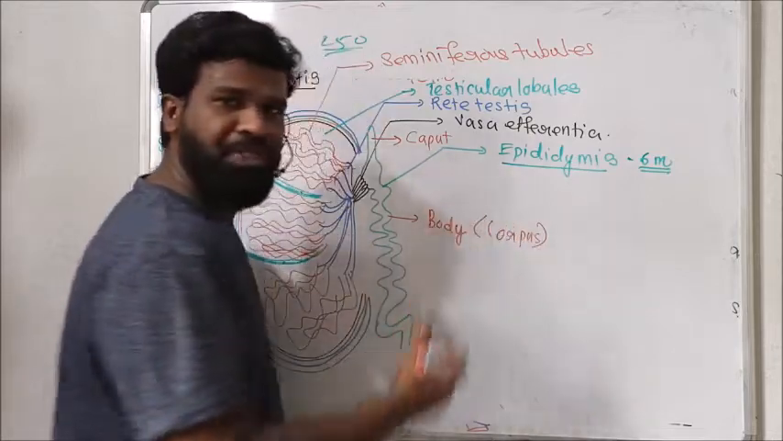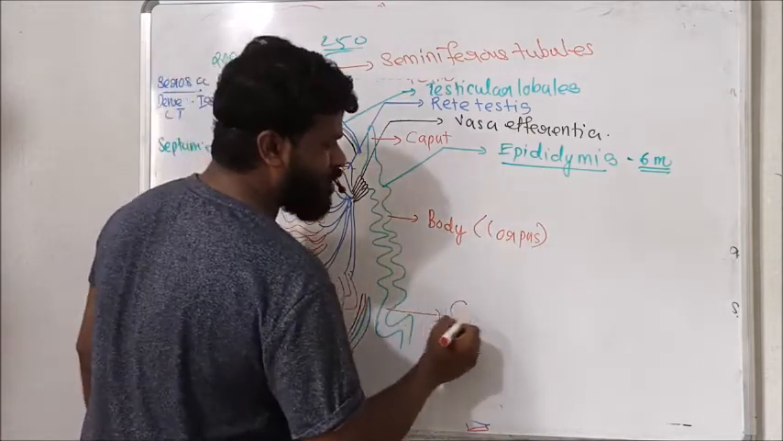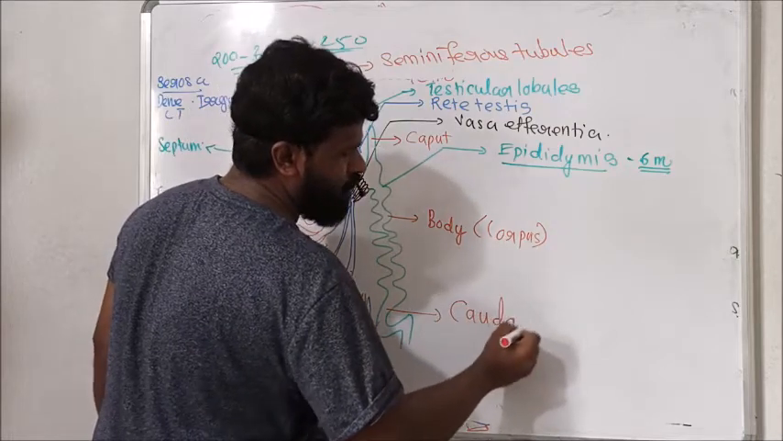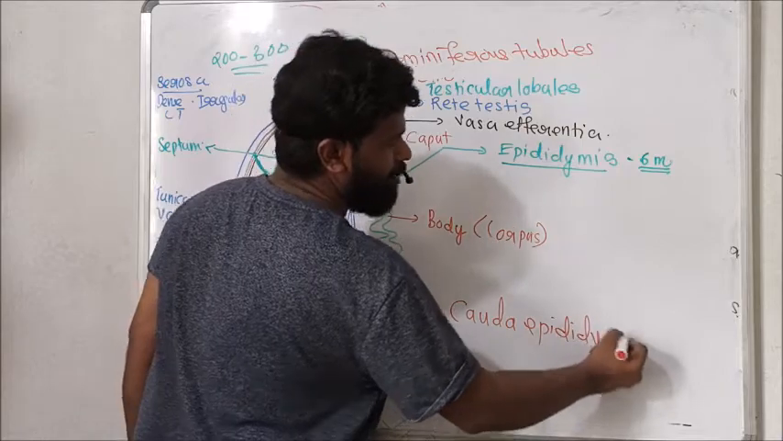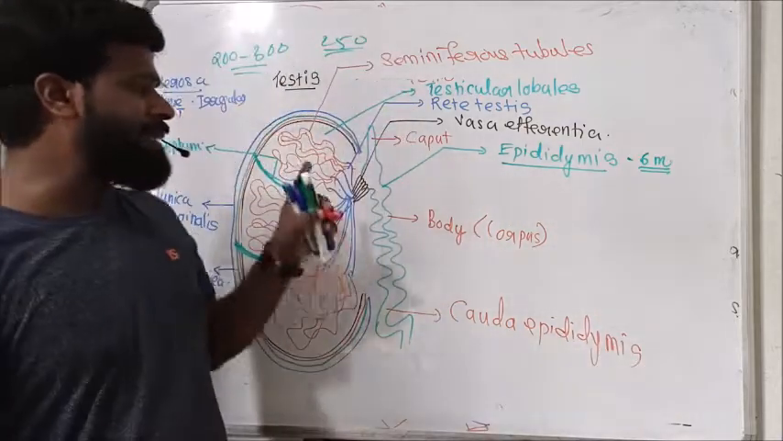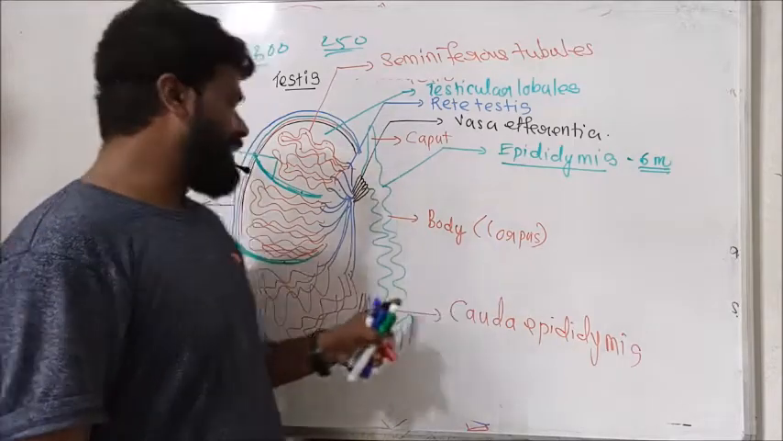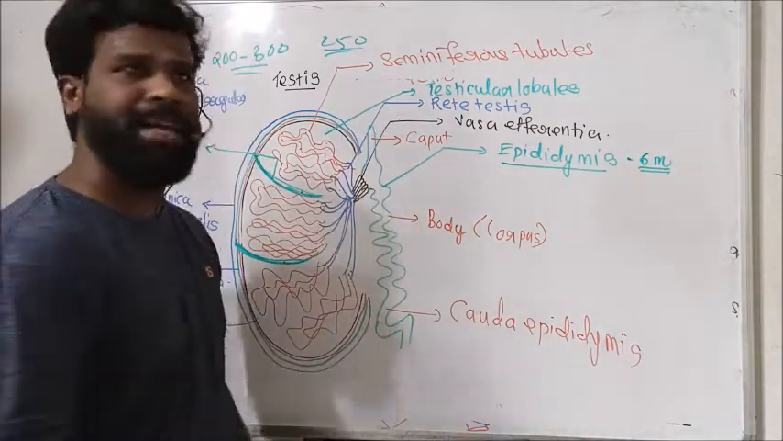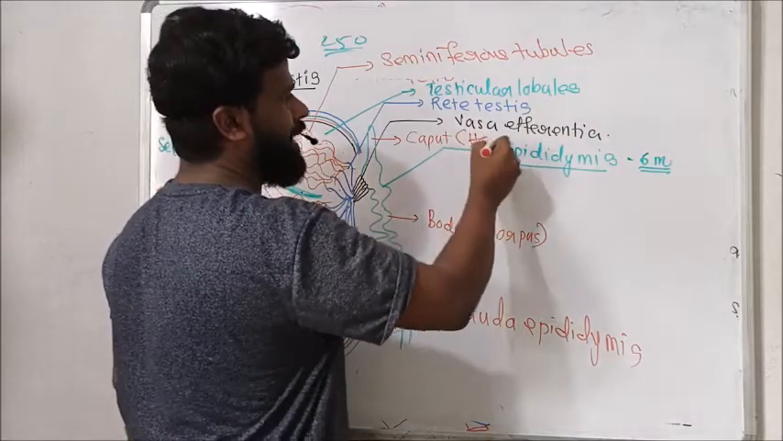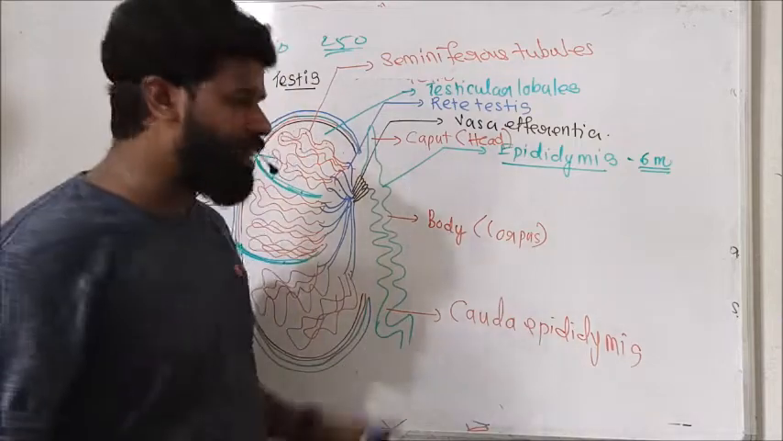Body or corpus of epididymis. And this one is the tail region, the cauda epididymis. These are the 3 regions of epididymis: caput or head, body or corpus, and cauda epididymis. Cauda means tail.